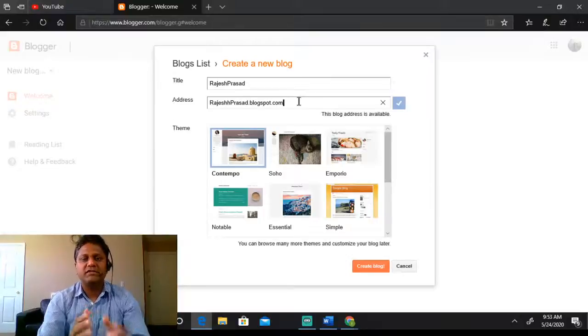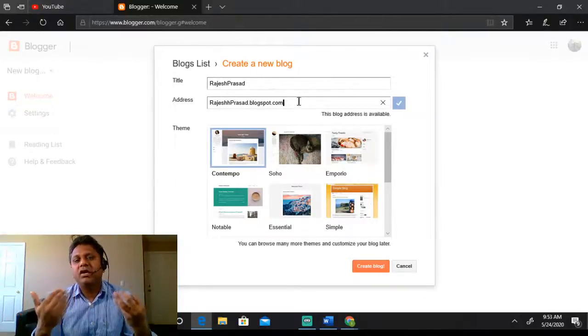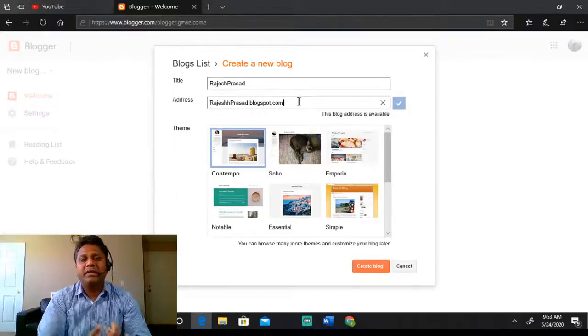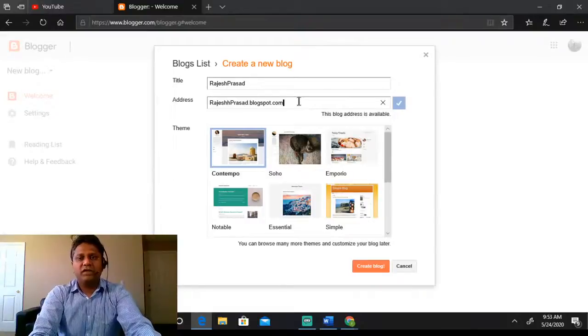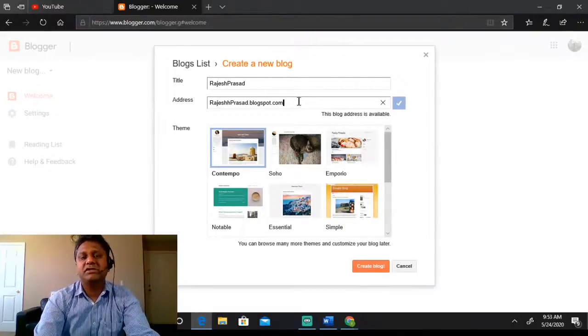The first thing is you have to decide what domain name you need, and then you have to be creative on how to get that domain name in case it's not available. There are times when you want a very specific domain name and it's not available. Then you can check who has bought that domain name, reach out to that person, and try to buy the domain name. Definitely he will charge you some money, but that's the way it is.